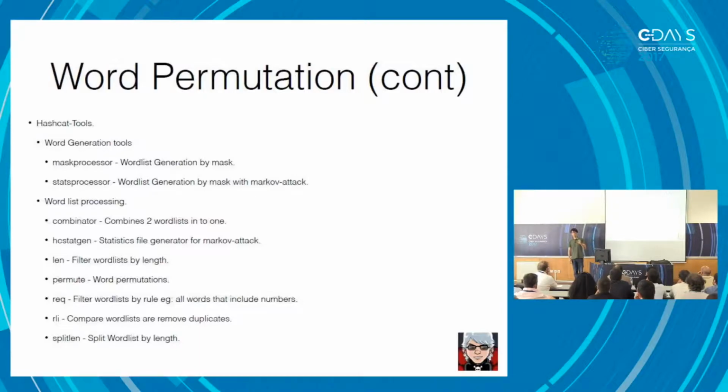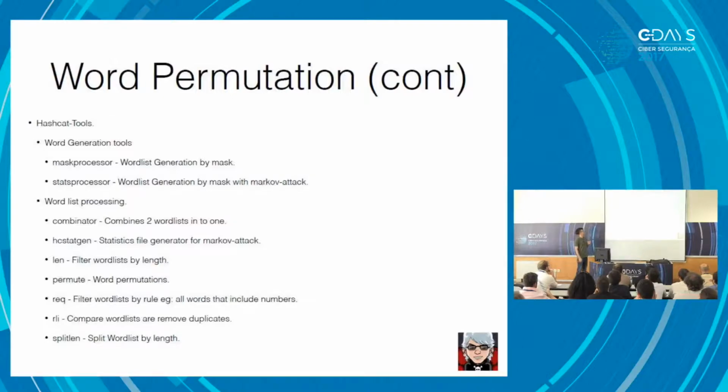it created a file. That file is then used by another tool, the stats processor, which you can use to generate easy to remember passwords. Something that is going to be pretty close to a word, but it's not really a word. Either numbers are exchanged by words or symbols or stuff like that. So you can generate something that usually people choose as a strong password to find out. Another useful tool is the split chain, which helps us to separate words by length.